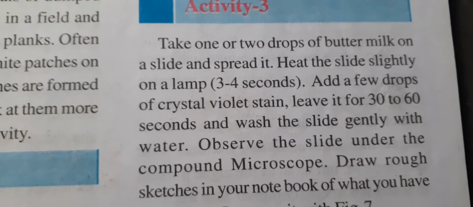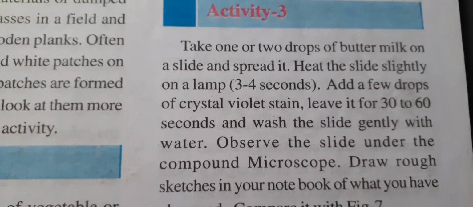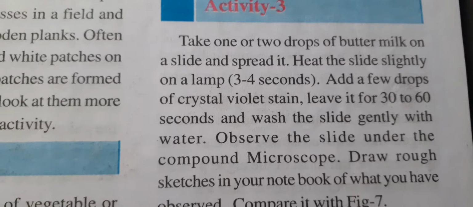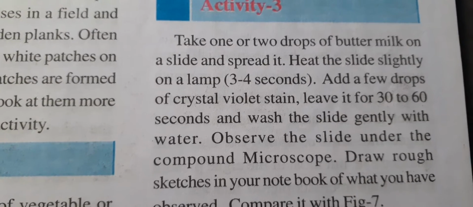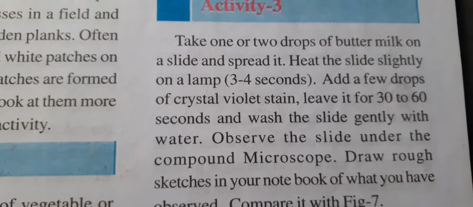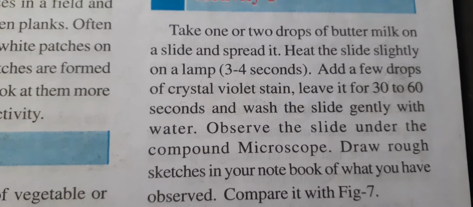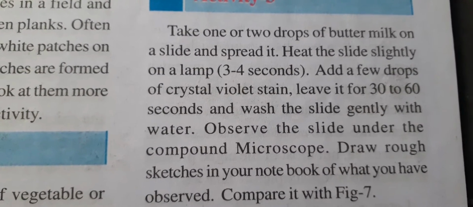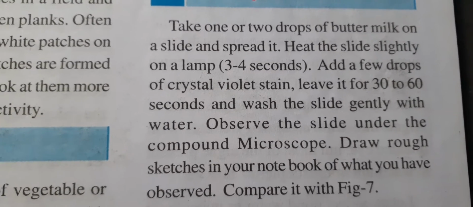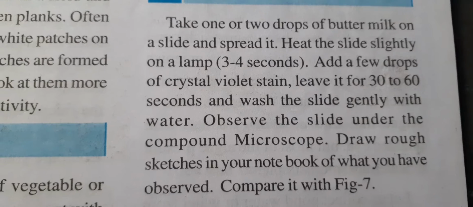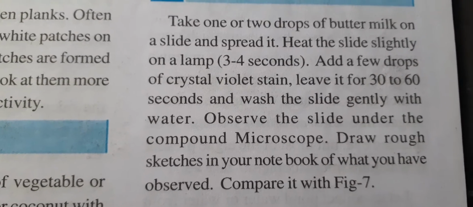In this activity, students, take 1 or 2 drops of buttermilk on a slide and spread it. Heat the slide slightly on a lamp for 3 to 4 seconds. After that, add a few drops of crystal violet stain.